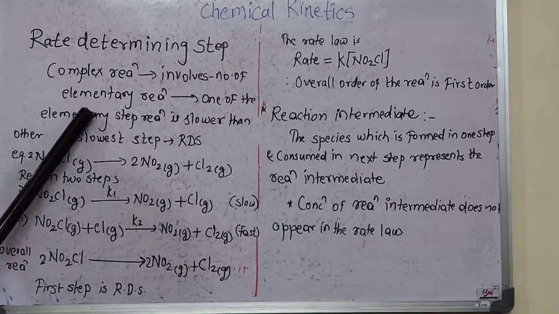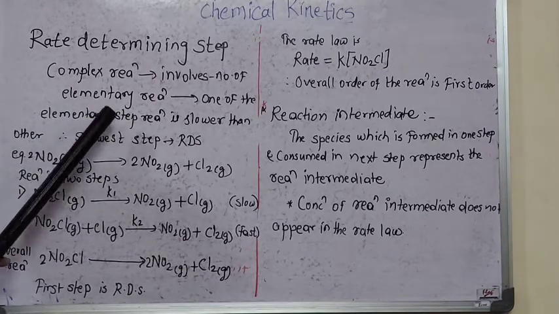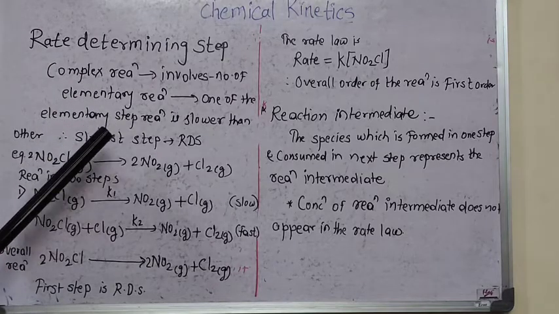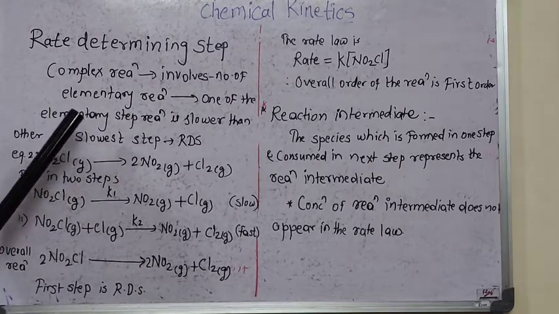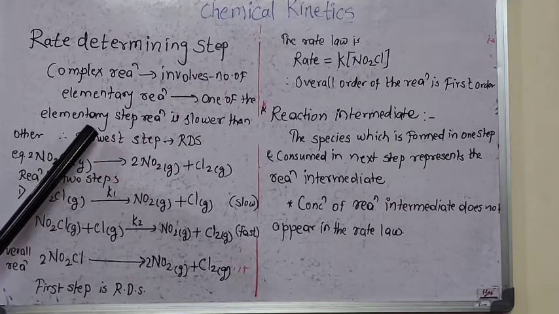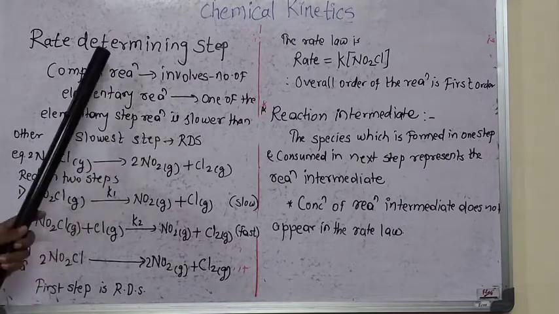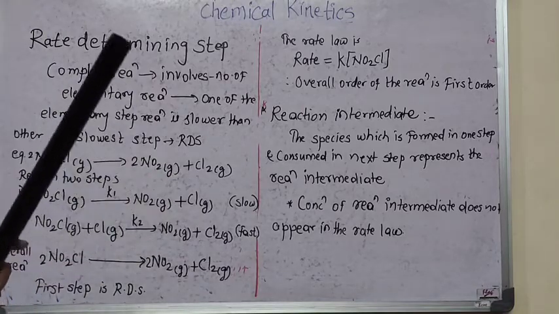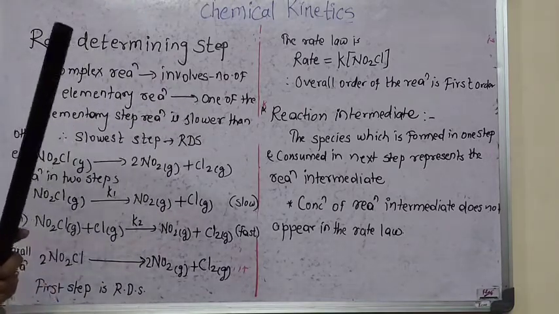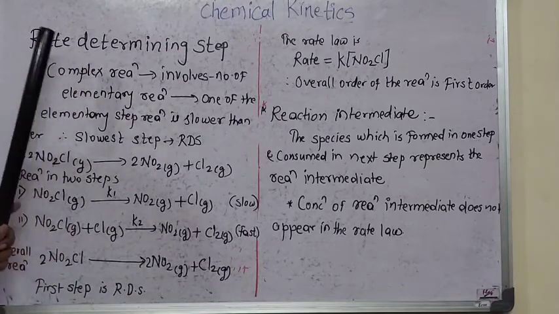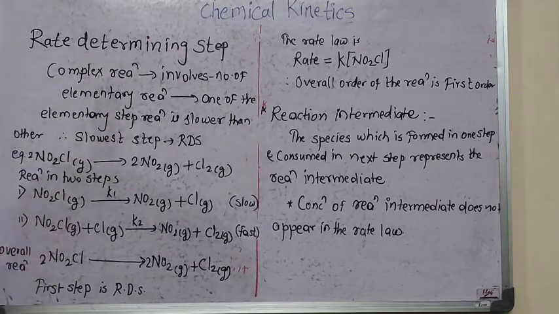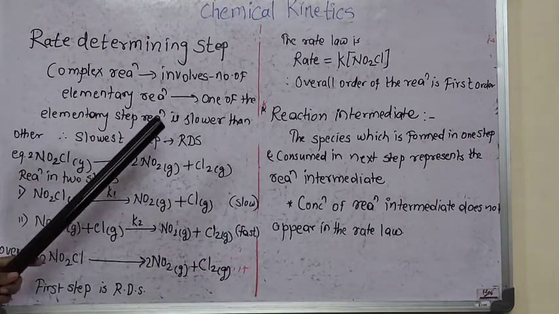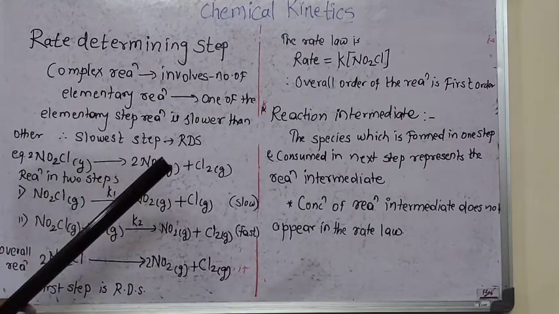One of those elementary reaction steps is slower than the other elementary reaction steps. The slowest step is nothing but the rate determining step. So the slowest step from that complex reaction of elementary reactions is the rate determining step. That slowest step determines the rate of the reaction.